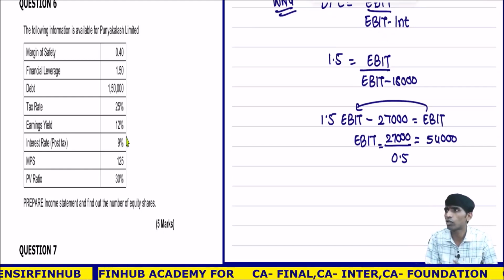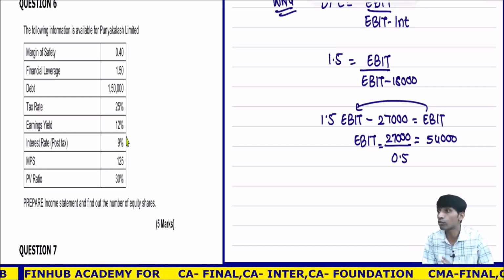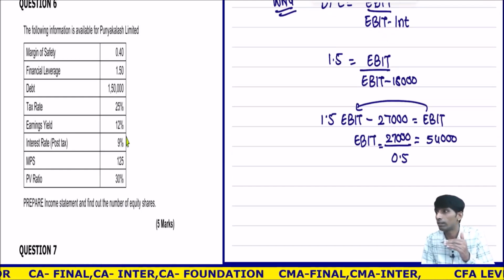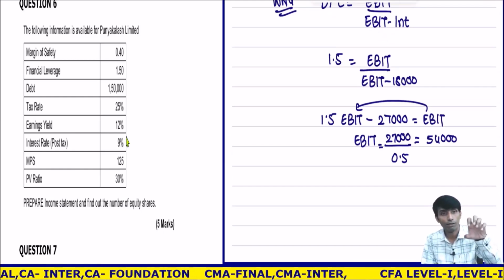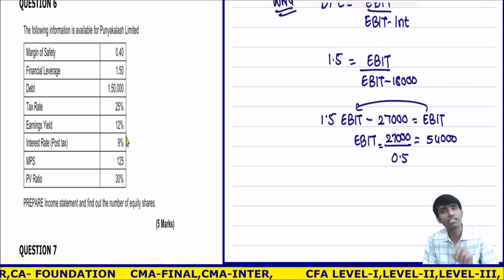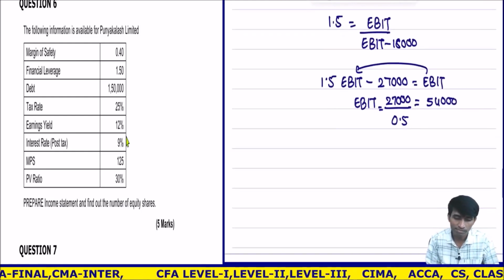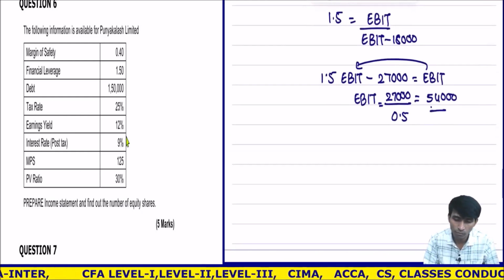You know how to solve equations and all. Fine, but the answer should be correct. If you try to skip the steps and the answers are wrong, then it will be a problem. Understood? We should be correct. You can skip the step. Okay, so the answer is EBIT is 54,000.